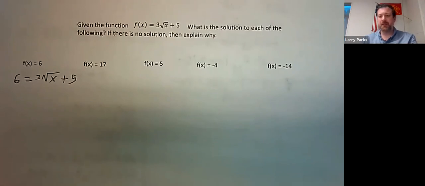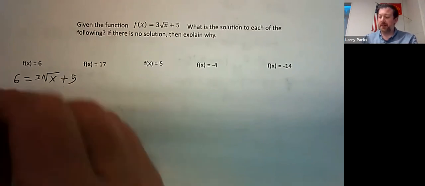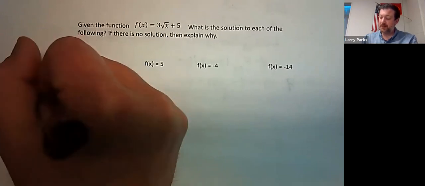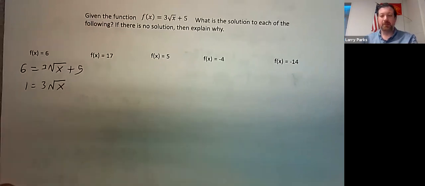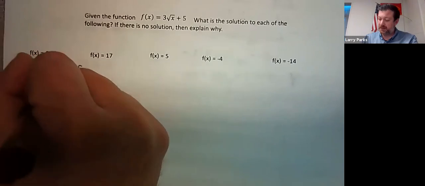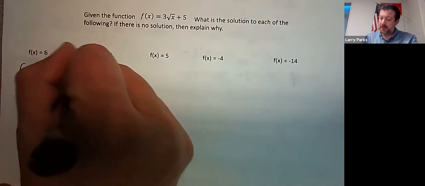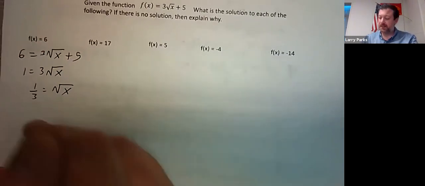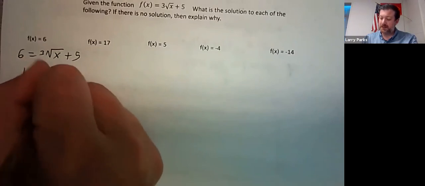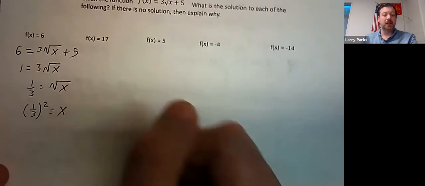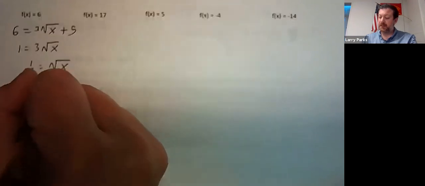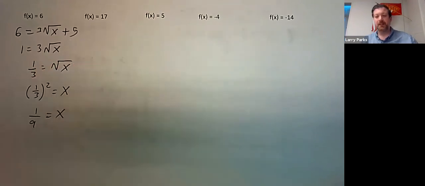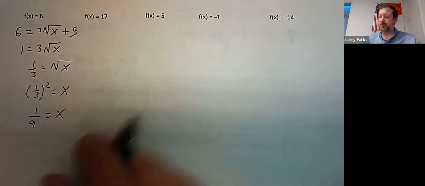Would there be a solution? Yes. I can subtract 5 from both sides. Divide both sides by 3. Square both sides. And that'd be 1/9. So yes, there would be a solution.